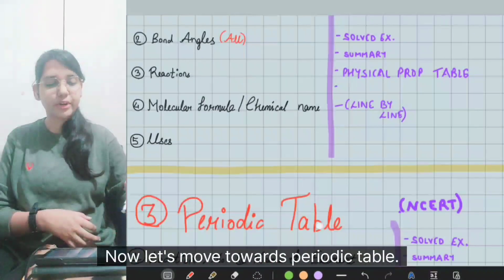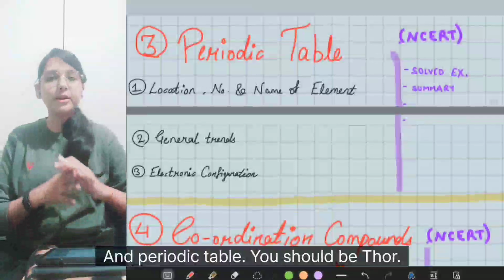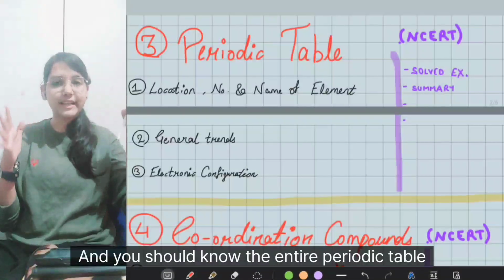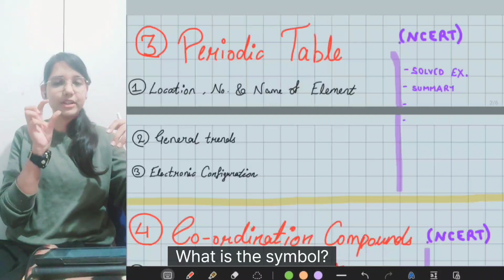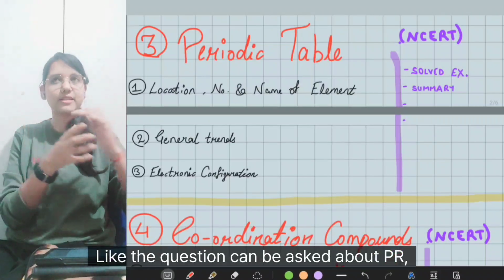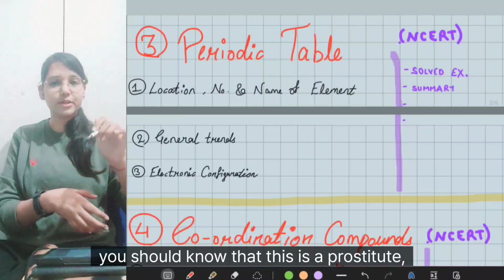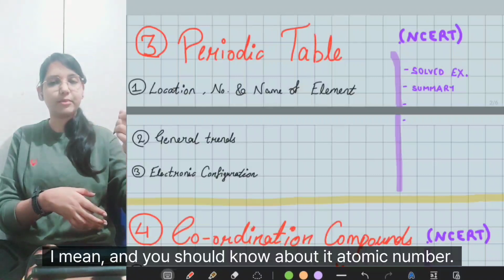Now let's move towards the periodic table. In the periodic table, you should be thorough and you should know the entire periodic table, like which element is placed where, what is the full name of the element, what is the symbol. Like a question can be asked about Pr. You should know that this is praseodymium and you should know its atomic number.